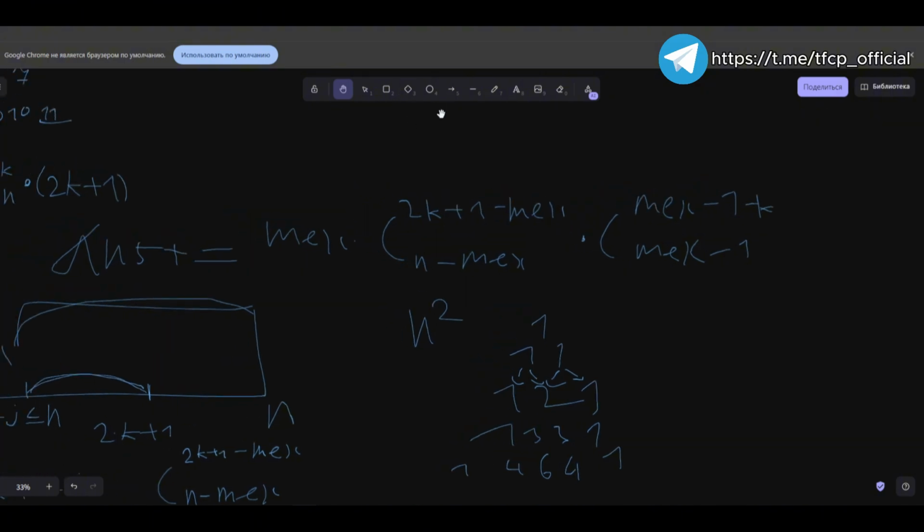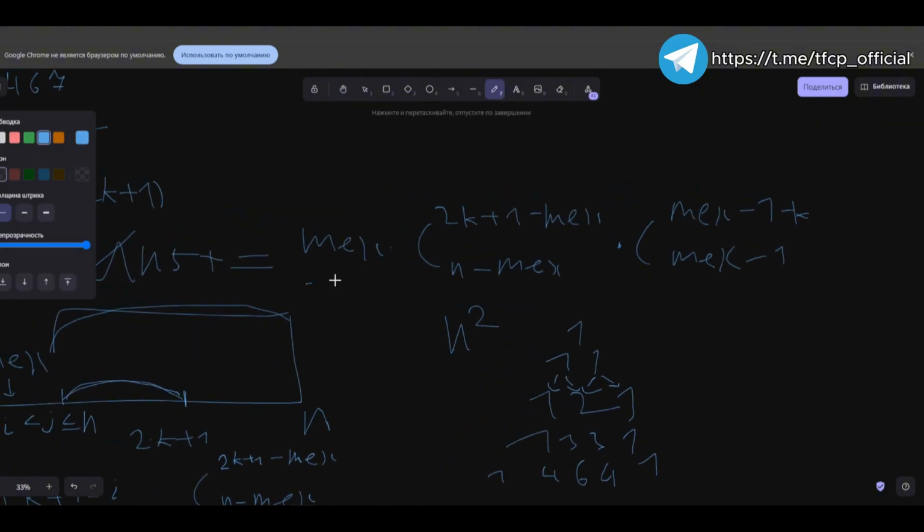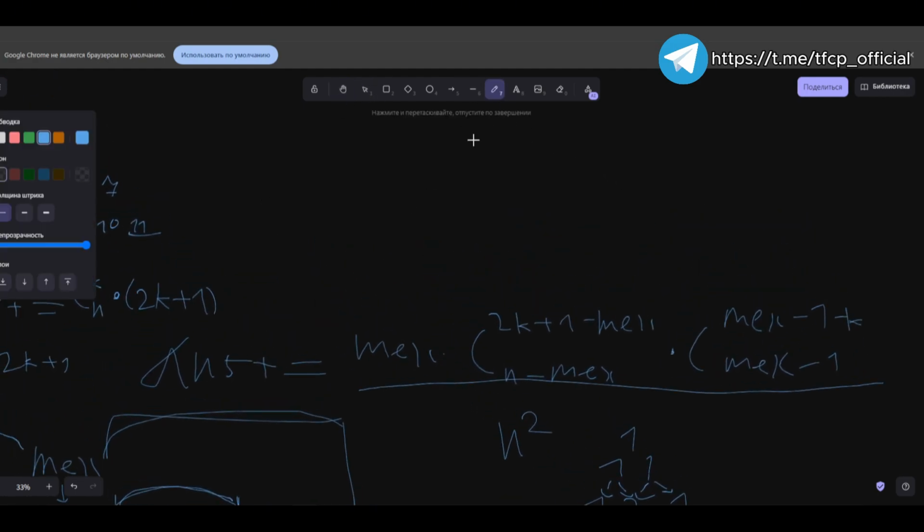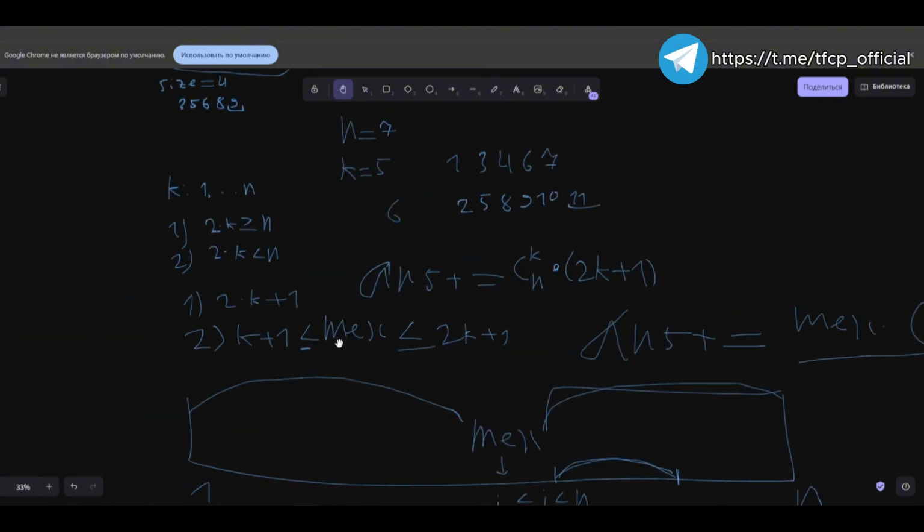Accordingly, this structure is built, and then we obtain such a result using the formula k less than half, and after 7 mech, we just iterate in such an interval.